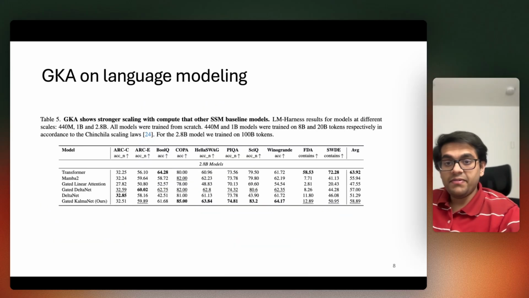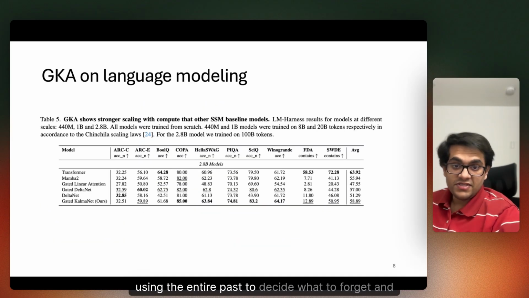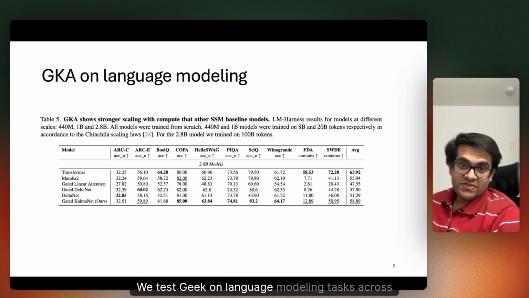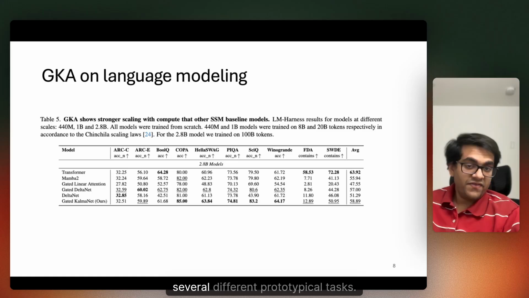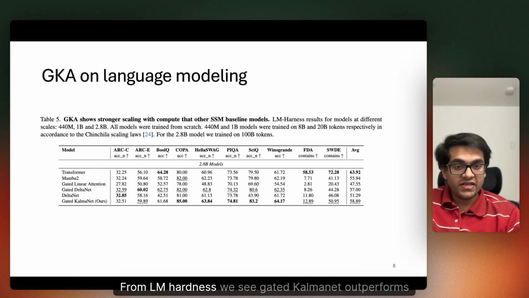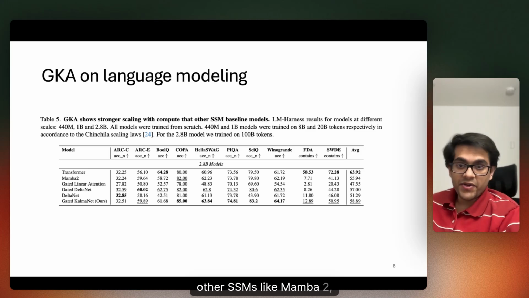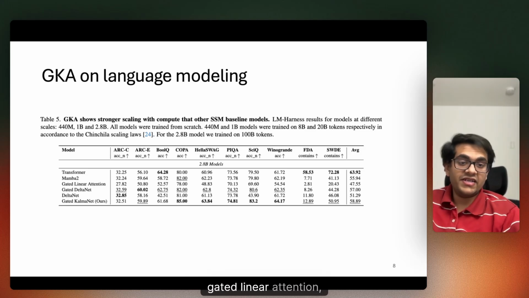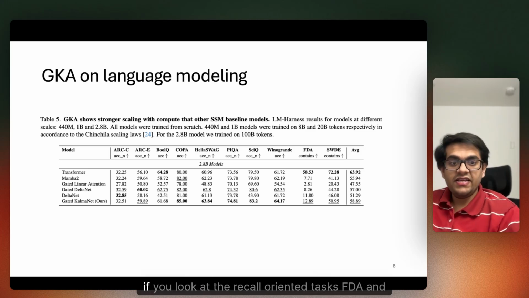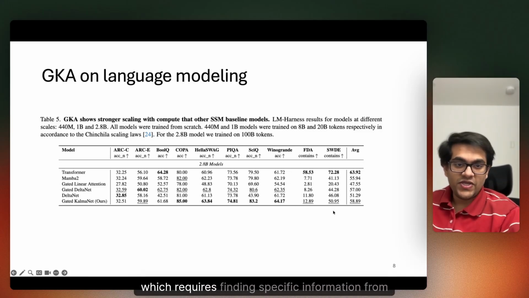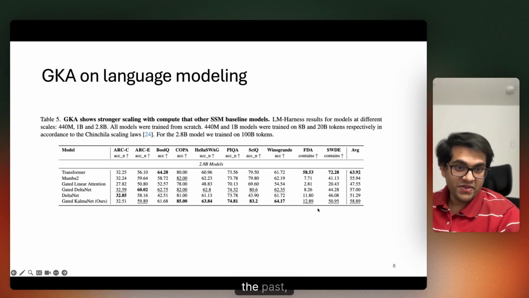So, does this help? Using the entire past to decide what to forget and what to write. We test GKA on language modeling tasks across several different prototypical tasks from LM harness. We see Gated KalmaNet outperforms other SSMs like Mamba 2, Gated DeltaNet, Gated Linear Attention, and so on. And interestingly, if you look at the recall oriented tasks, FDA and SWDE, which require finding specific information from the past, GKA is the strongest SSM.